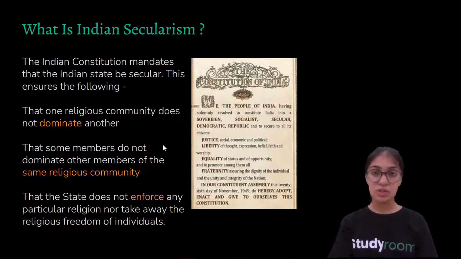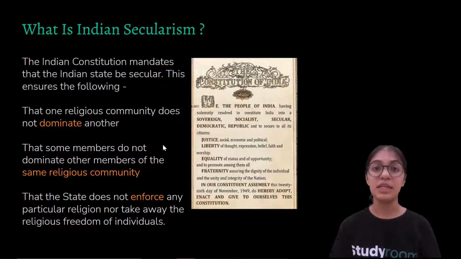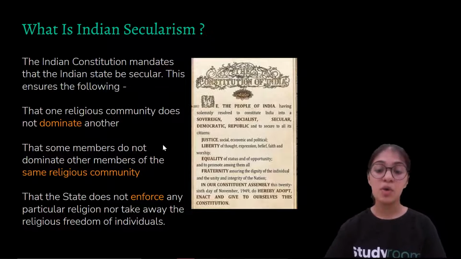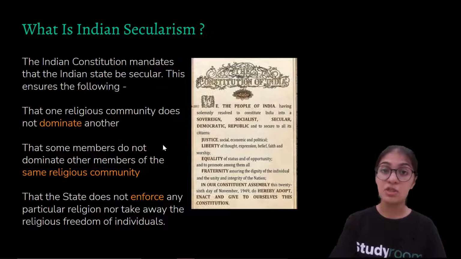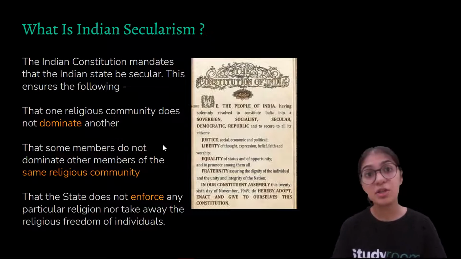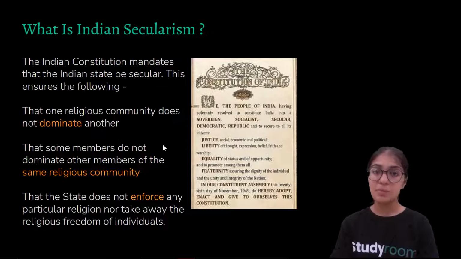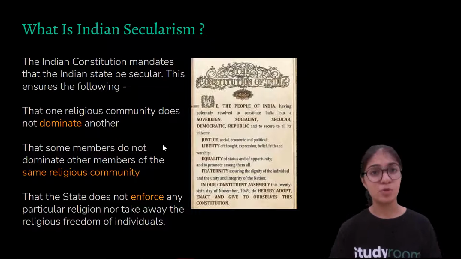Moving on to the next point: if all the religious communities are given equal rights and there is no such discrimination among the religious communities, the next point says that a country is not called a secular state if the members of one religious community dominate the members of the same religious community. So let me explain this by an example. As we all know, there is not one type of Hindu. There are many types of Hindus. There is a different variety of Hindus.